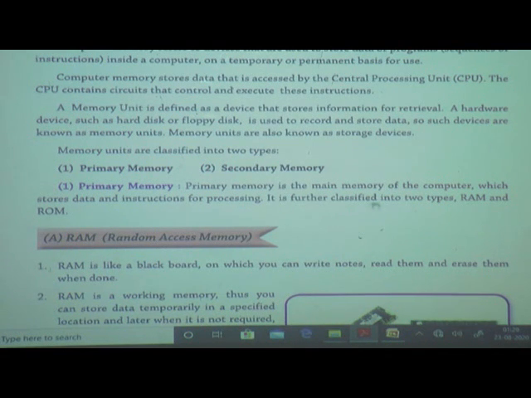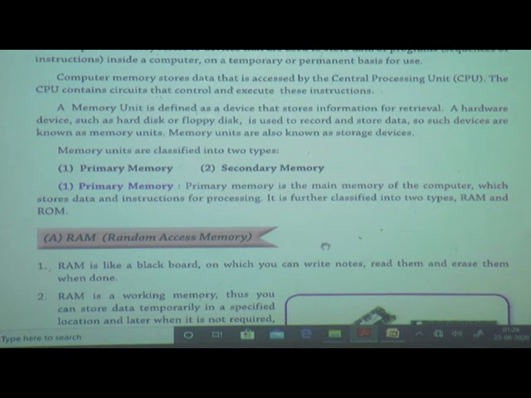It is further classified into two types. See here, the memory unit is divided into two types, primary memory and secondary memory. And primary memory is also divided into two types, RAM and ROM. Primary memory is the main memory, and we store data and instructions for processing.